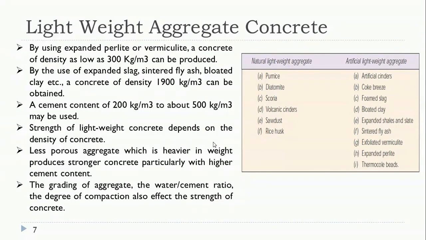Then we have foamed slag. It is also one of the important types of lightweight aggregates. It is obtained from blast furnace slag. Next, sintered fly ash, which is obtained from the thermal power plant.